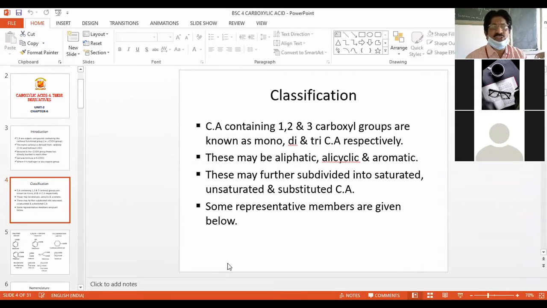If it is 1, it's called monocarboxylic acid. If there are 2 carboxyl groups, it's di. Similarly, tri. Tetra is generally not there. Only monocarboxylic acid, dicarboxylic acid, and tricarboxylic acid, depending on the number of COOH groups